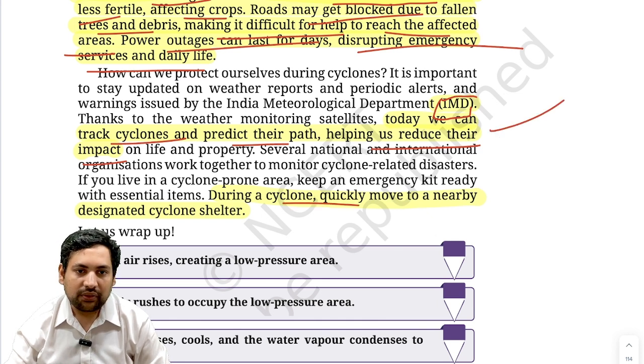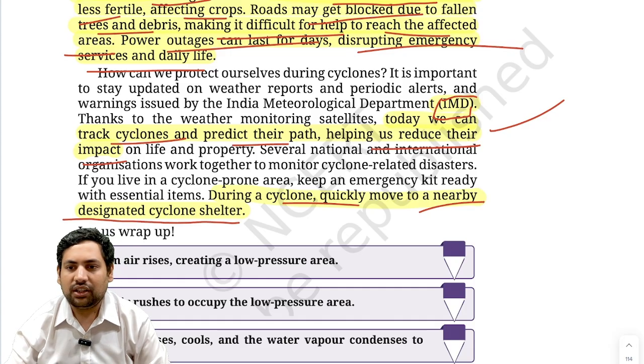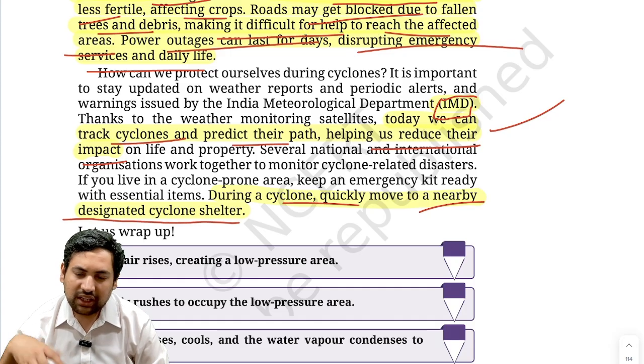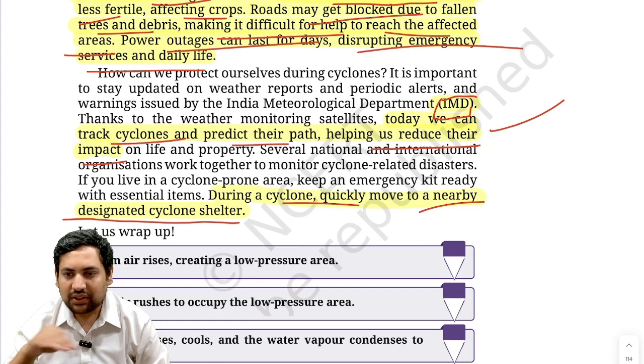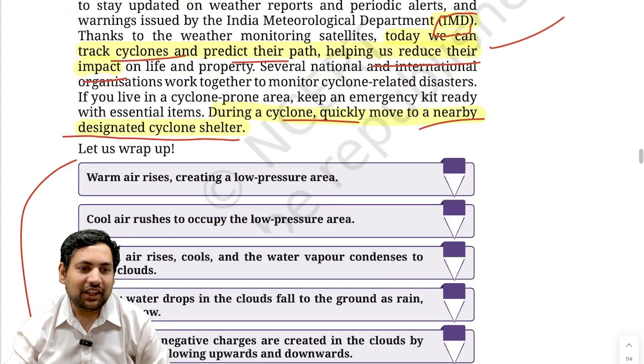So during a cyclone, quickly move to a nearby designated cyclone shelter. They are made in such a way that they can withstand a cyclone, and for some time you can be in that shelter.